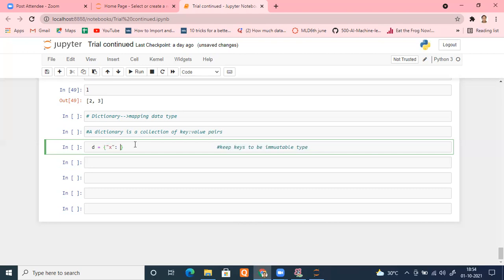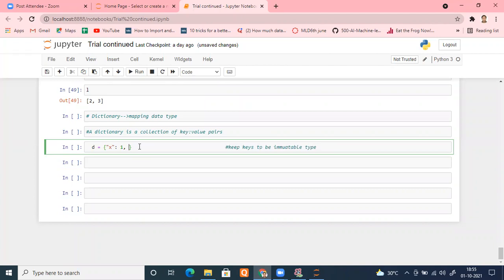It can be a name like Praveer, a number like 2, a tuple like 3, 4, or a list like 1, 2, 3, 4. Anything can be stored. For simplicity, right now I'm storing only one value, let's say 1. This is one key-value pair.